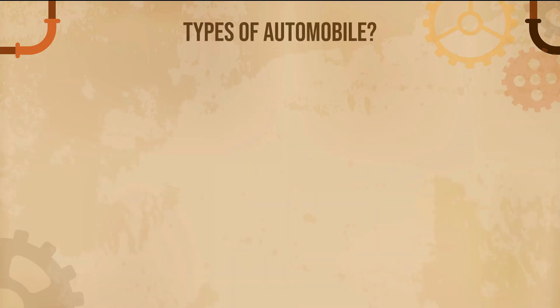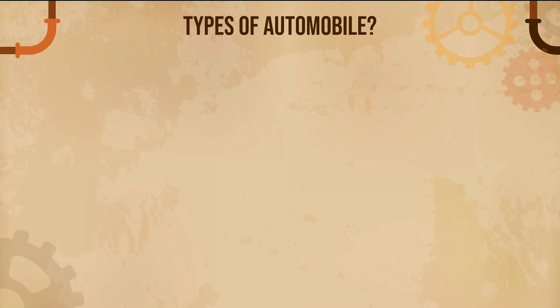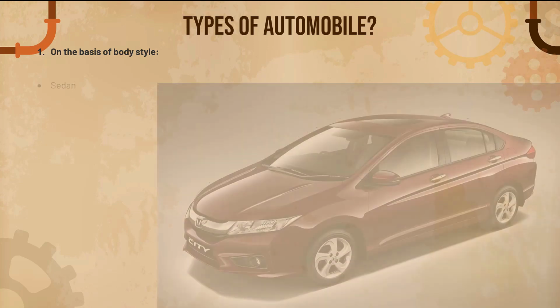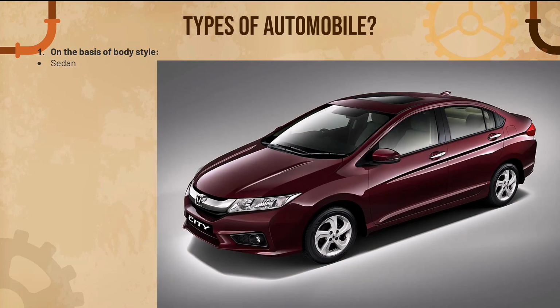So now the time has come to understand the types of automobile. The types of automobile are broadly categorized into the following categories that we are going to discover. First one is on the basis of body style. First is a sedan, a car with a boot.